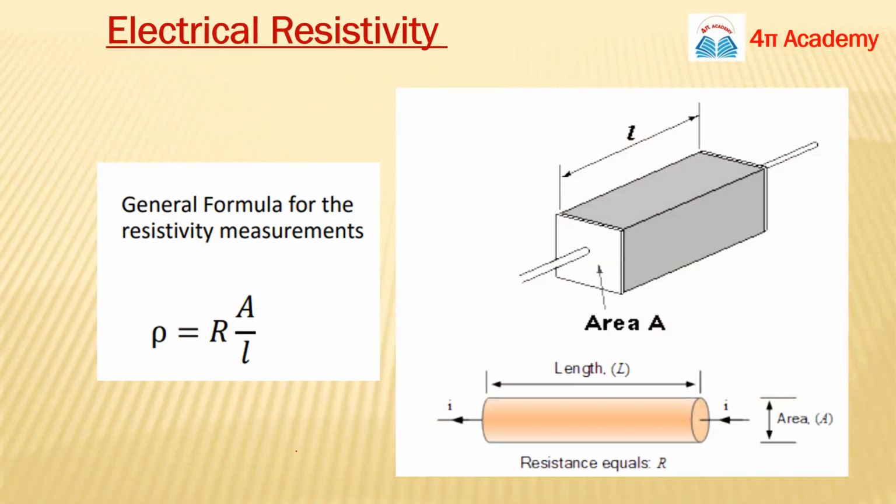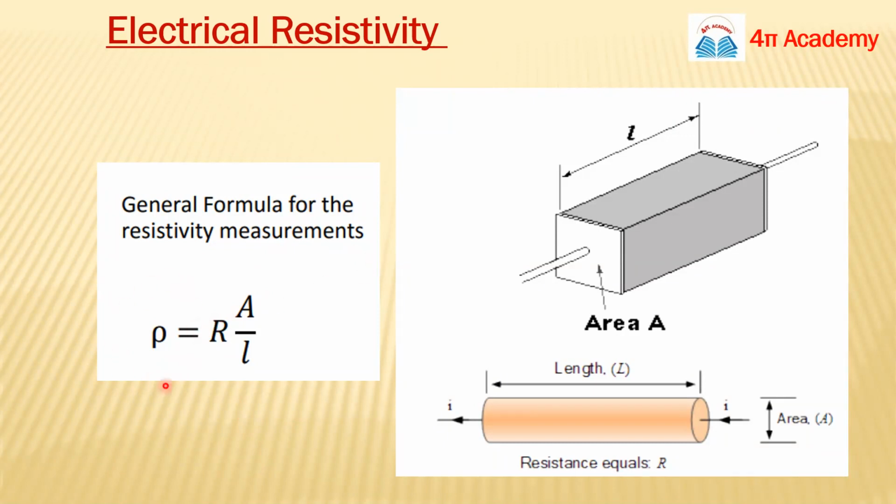Okay, so one more important thing. It's a simple formula, but in NET and GATE you have to use this formula in some questions. This is basically the electrical resistivity. If you have a conductor and some current is passing through it, you can also calculate the resistivity of your conducting material.